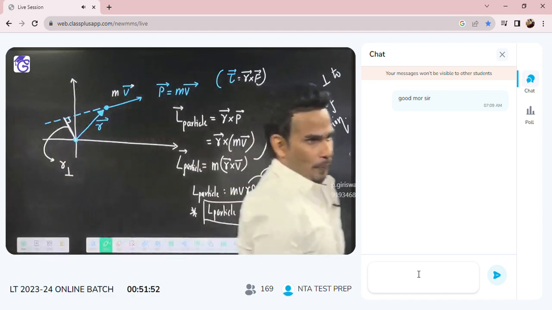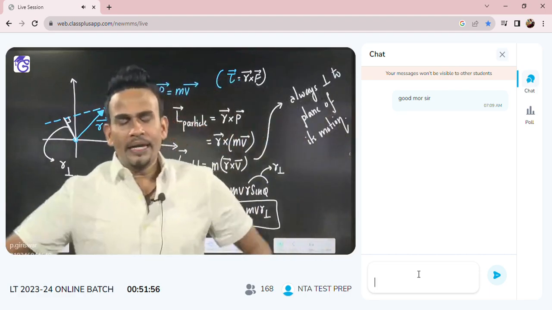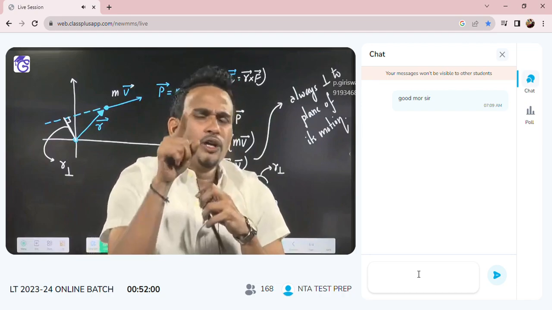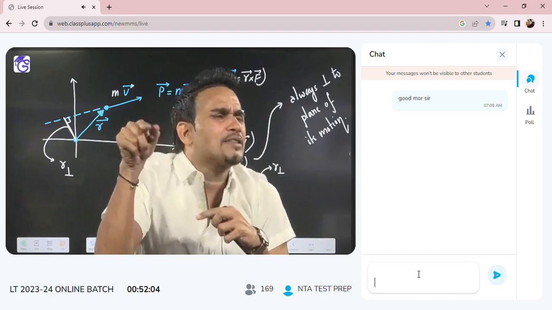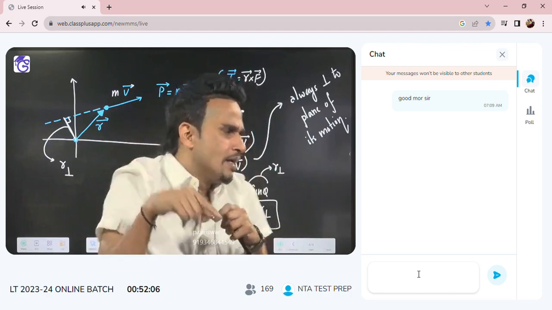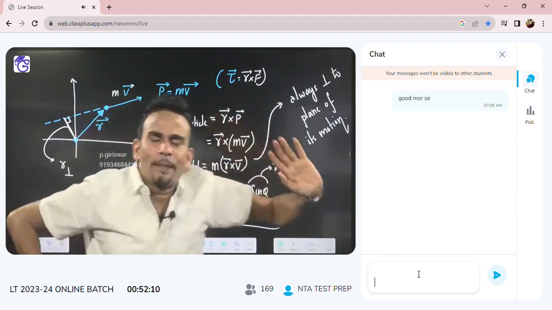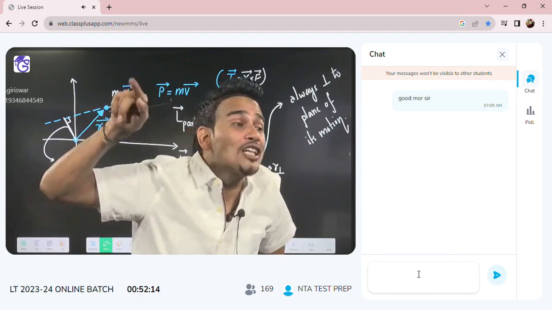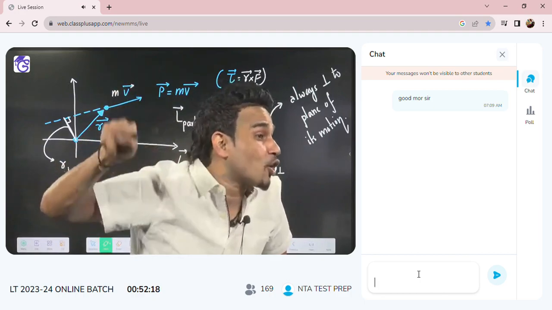You tell me, L vector will be equal to m into r vector cross v vector. This is the final result that we get for a particle.